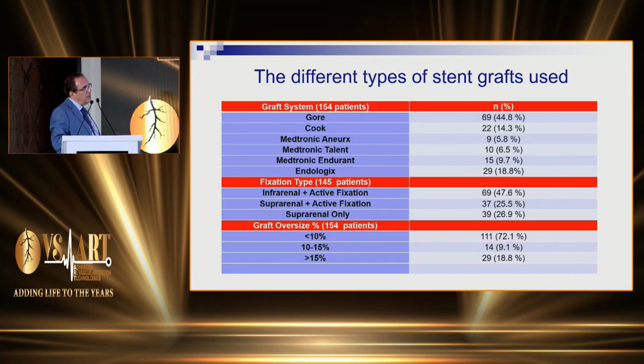And he used different kinds of devices. He used Gore, Cook, Medtronic, and Endologix, and different devices with different fixation. About 50% he used a device with an infrarenal active fixation, 25% with a suprarenal and active fixation, and 26% only with the suprarenal without active fixation. Also, he used different types of oversizing, less than 10%, 10 to 15, and more than 15, and he compared all these groups.